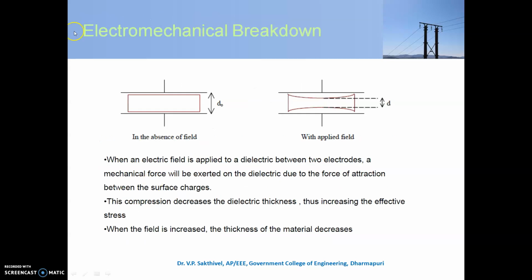The next one is the electromechanical breakdown. This is mainly due to compression. Due to that compression, it is called electromechanical breakdown. Initially you see the dielectric here, and the distance should be d naught. Finally the thickness is compressed, which leads to the breakdown. Here the initial thickness is d naught, then when voltage is applied the thickness is going to be reduced.